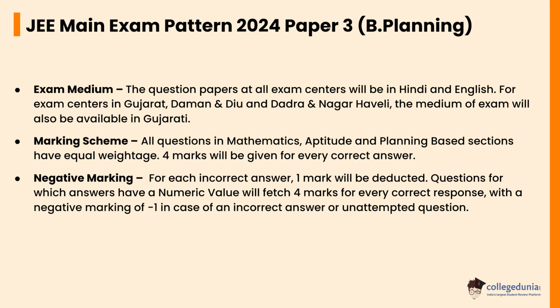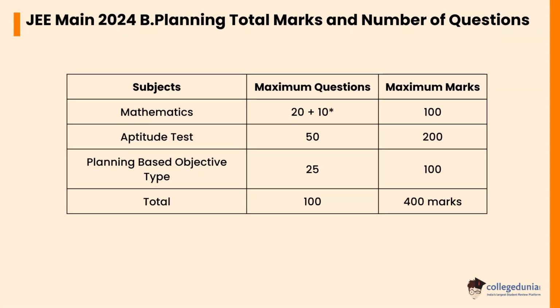Let's check the JEE Main 2024 B Planning total marks and number of questions. Mathematics contains 20 plus 10 maximum questions with the maximum marks of 100. Aptitude test contains 50 questions with the maximum marks of 200. Planning based objective type contains 25 questions with the maximum marks of 100.